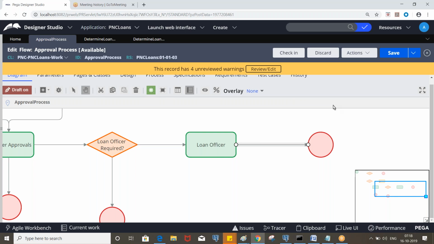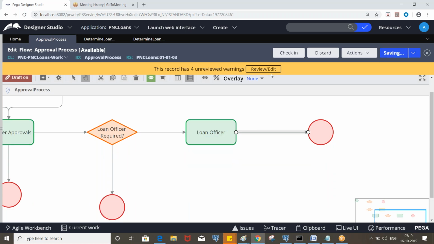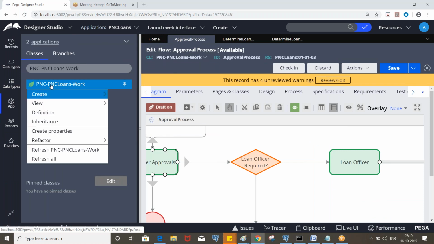And if the user selects reject, we need to display the corresponding property called approval comments, to enter why the manager is rejecting. Okay, if it is approved, the approval comments property should be displayed to enter approval comments. And based on that value, we need to update the work object status. Okay, any questions? So now let's create a section called approvals, where we need to create the work class one.